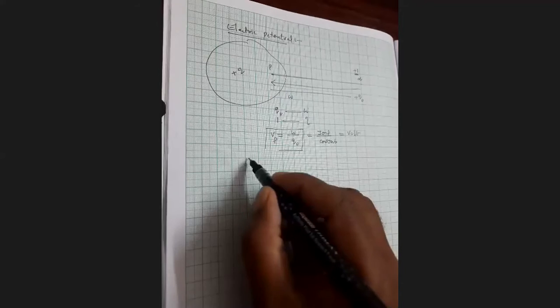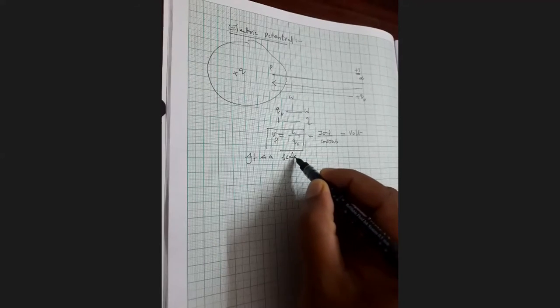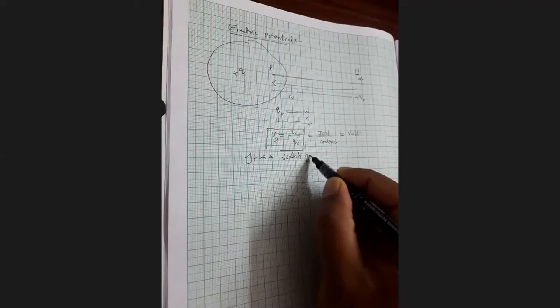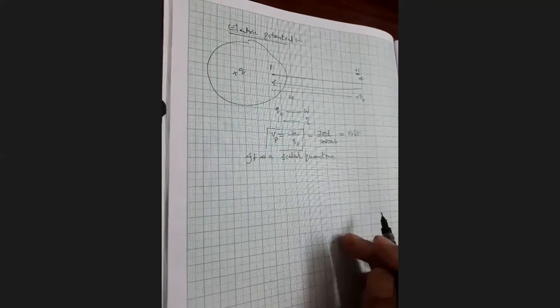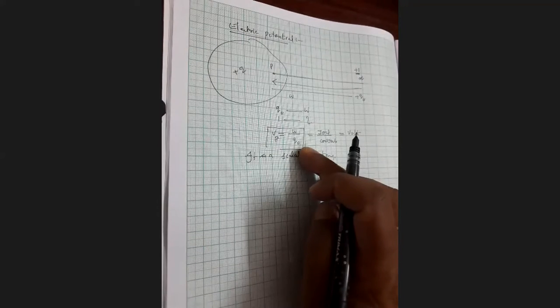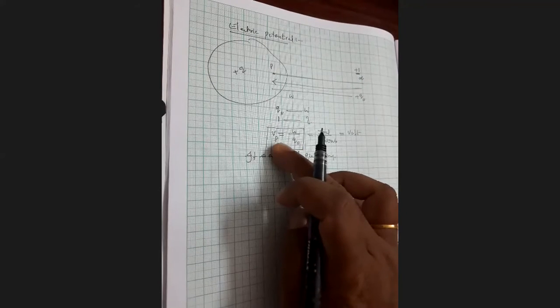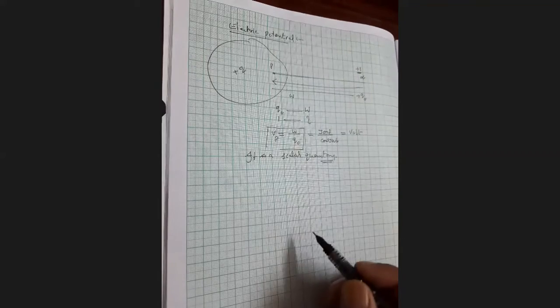It is a scalar quantity because here we are measuring the work done in moving the test charge from infinity to a point in the electric field. So work is a scalar, charge is a scalar, therefore electric potential is also a scalar. You can understand that from the formula, or by the definition also.